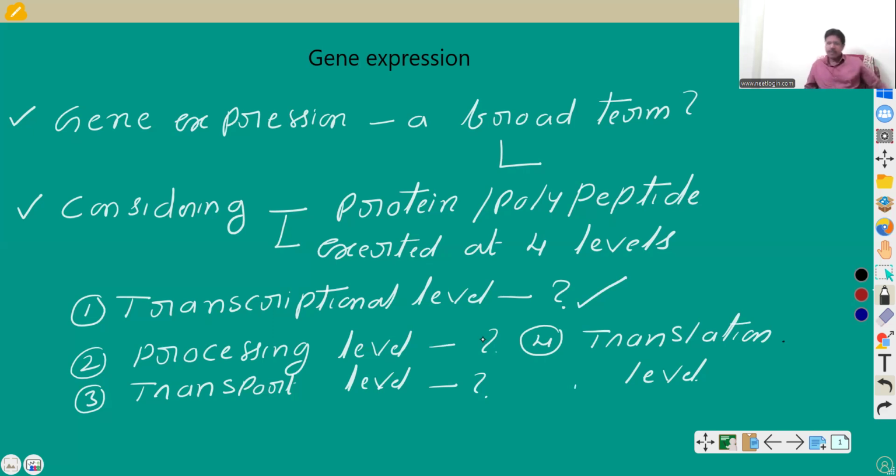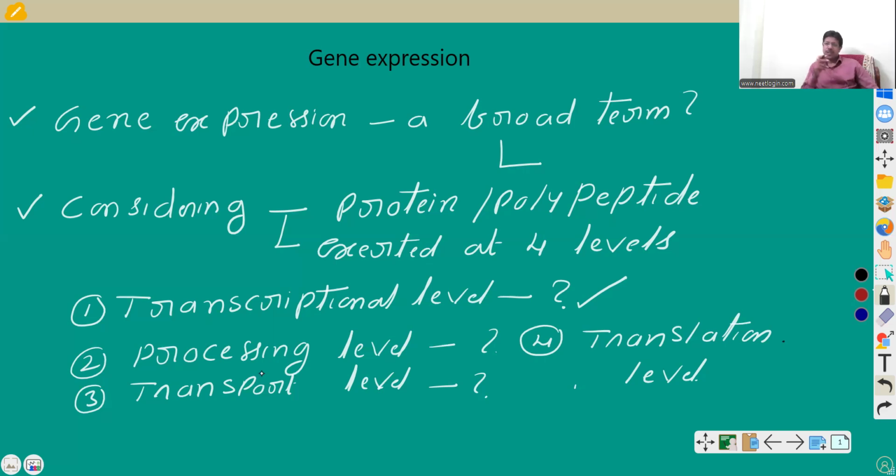Suppose we take the example of cytochrome C and cytochrome B, C1. Cytochrome B, C1 is the component in case of complex 3. Cytochrome C is a carrier between complex 3 and complex 4 in the mitochondria. So cytochrome B, C1 is the protein required in complex 3, whereas cytochrome C is required in between complex 3 and 4. So it is time specific. So alternate splicing is required. So different exonic sequences are present in case of the processing level.